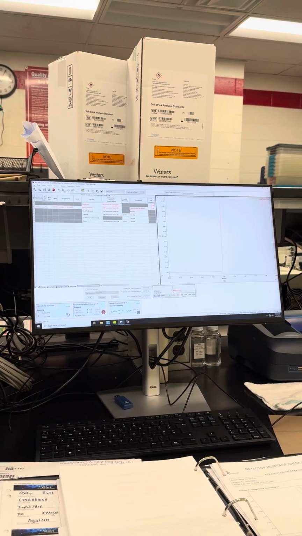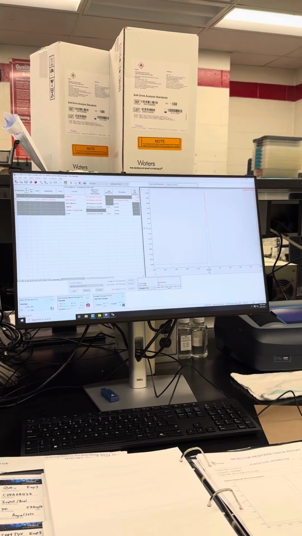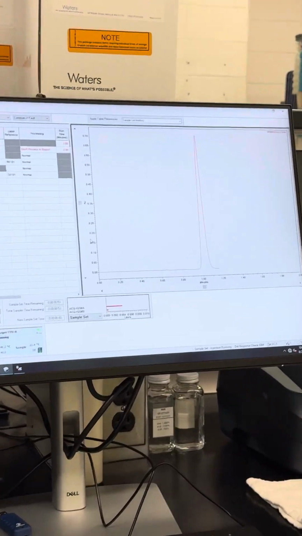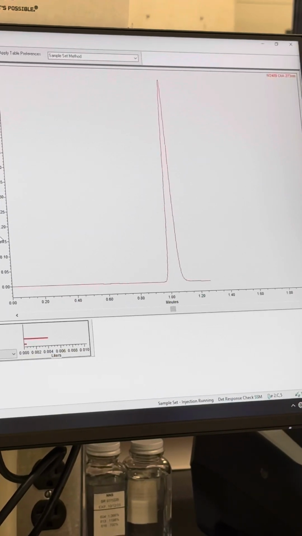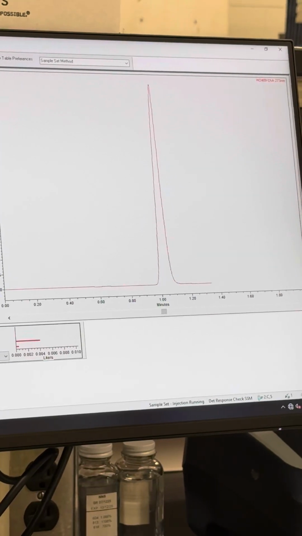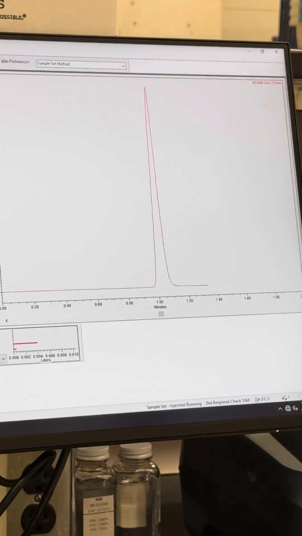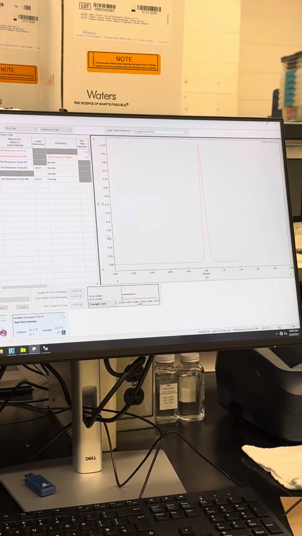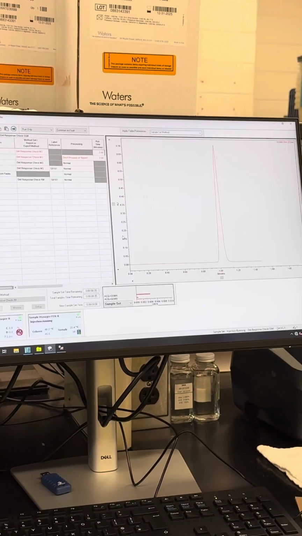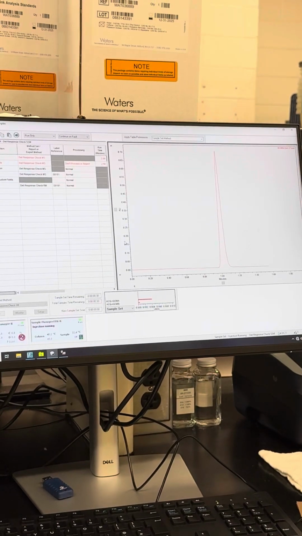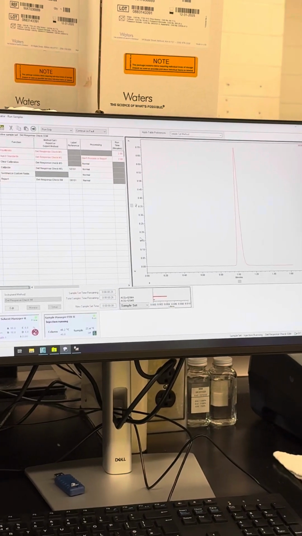So, there's our nice big peak. As you can see, that crazy baseline just kind of evened out very nicely. So that's a caffeine peak that we're looking for. Once this injection is done, we can process our results and check our results over there.